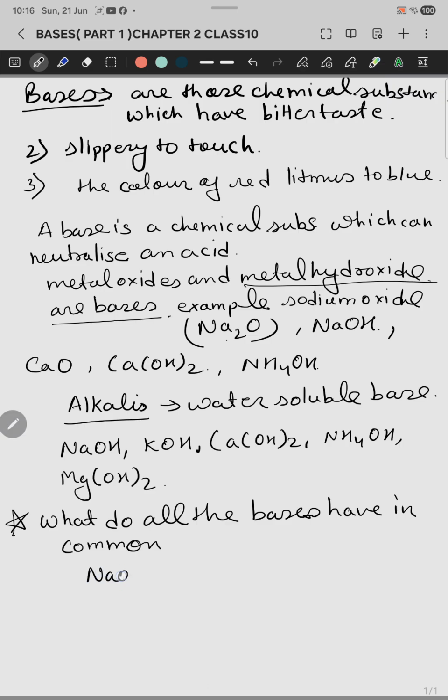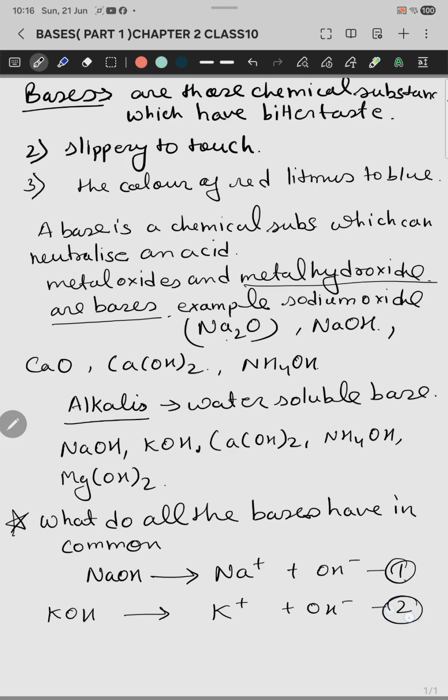I am taking one example here, NaOH. When you dissolve NaOH in water, it will break down into ions: first Na positive and second OH negative. So this is the first reaction. Now I am taking another reaction to explain clearly: KOH, potassium hydroxide. When it dissociates in water, it will give you K positive plus OH negative ions.